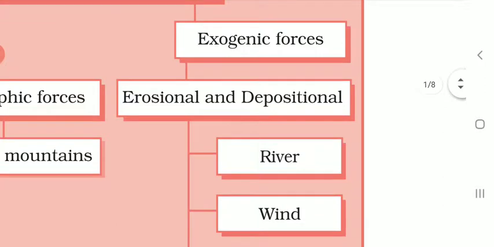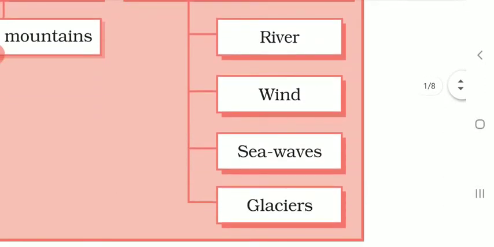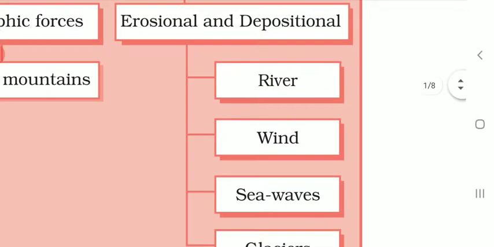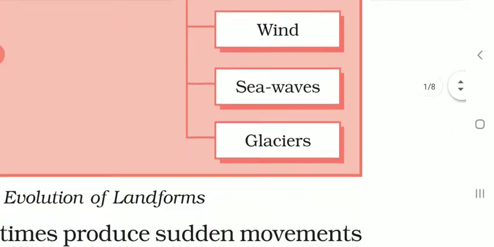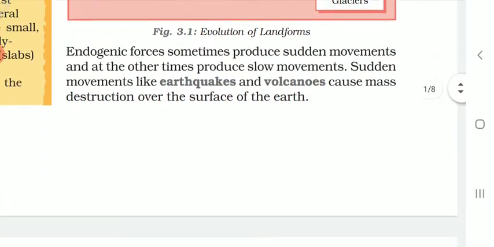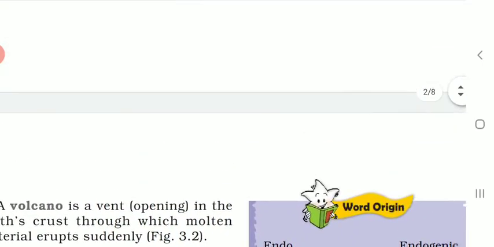Now, it is also important to understand which factors are doing the work of erosion and deposition. This is the water, air, and glacier, or we can say the ice. And how these are acting with the help of river, wind, sea waves, and glaciers. These are all the things we discussed in the last period. Now, today we are going to see further.